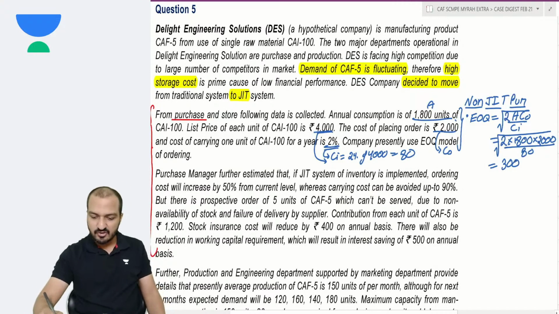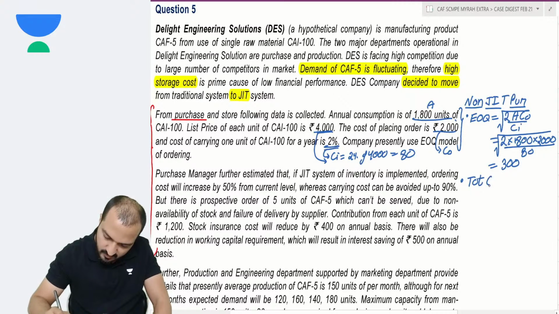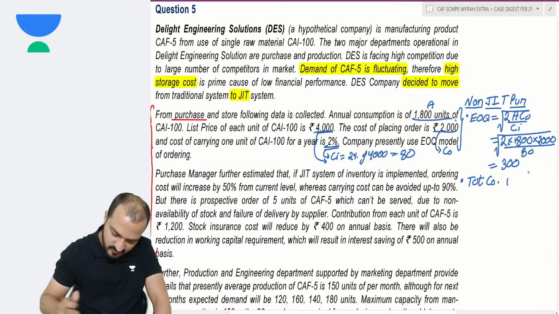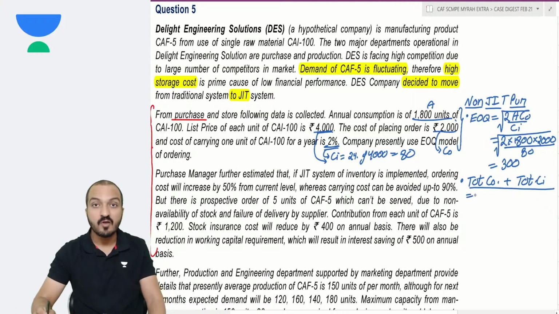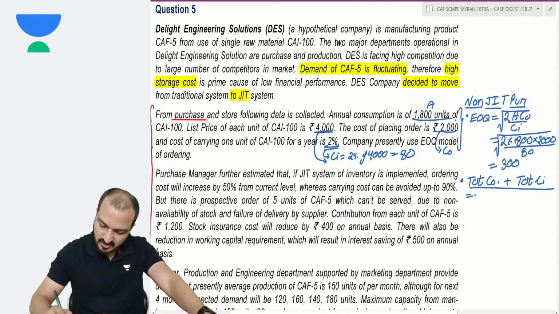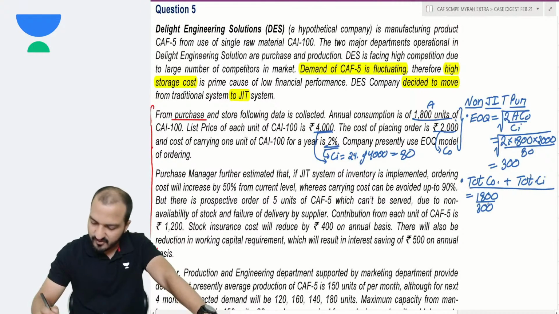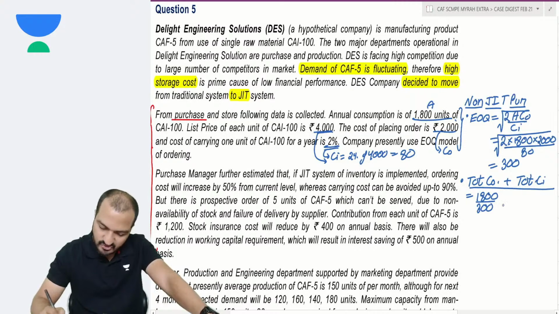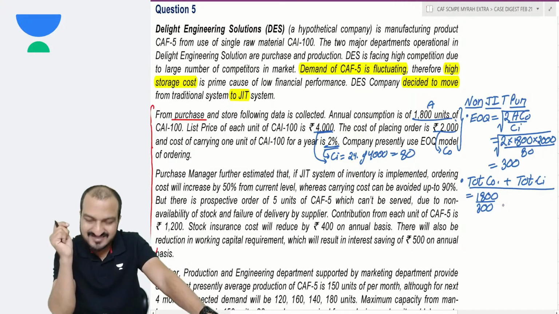And if 300 is the EOQ, then with that EOQ, you can find total ordering cost plus total carrying cost. This is precisely from your CA Inter level concept. Ordering cost will be total annual consumption, 1800 units, and every order is of 300 units. So 1800 divided by 300 gives you the number of orders, 6.